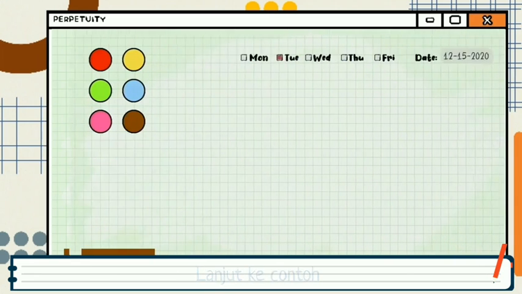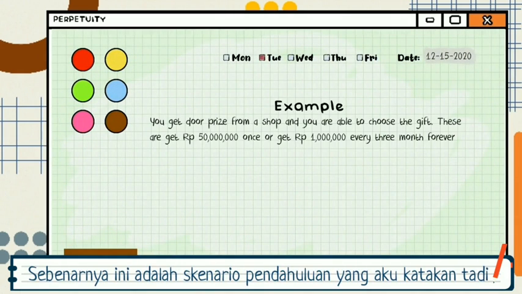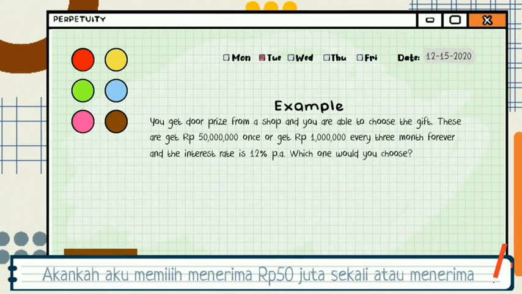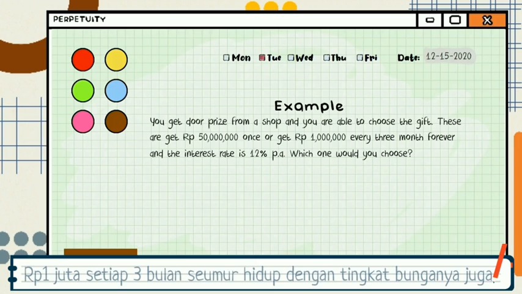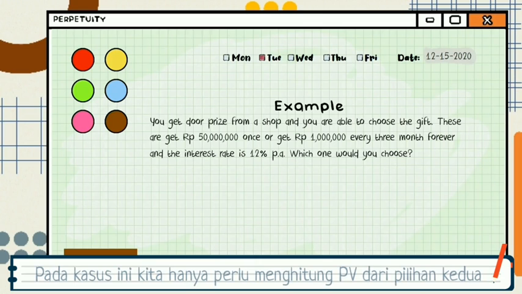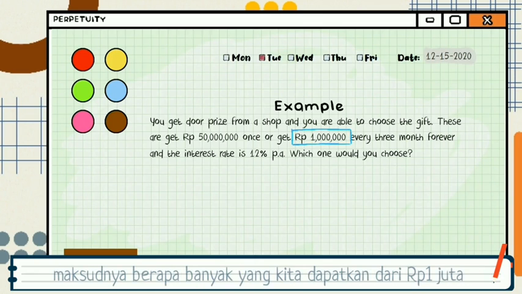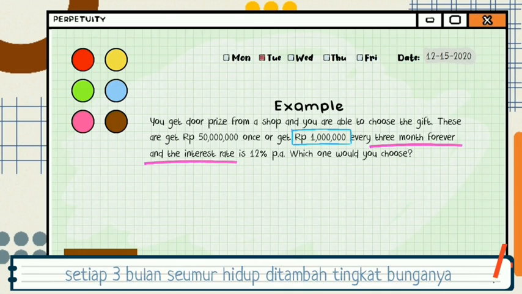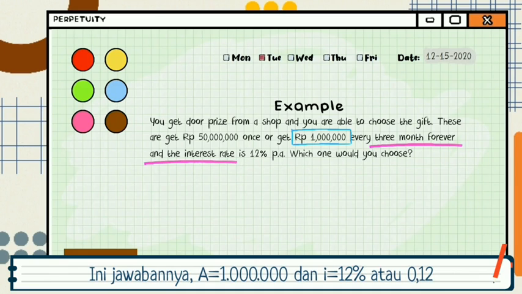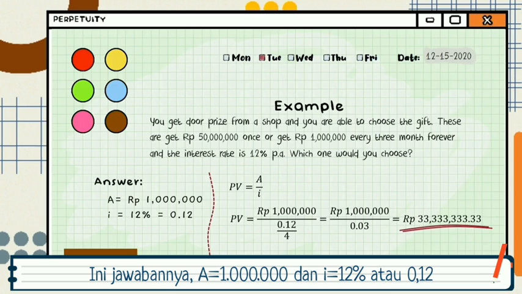We continue with the example. Actually, this is the introduction scenario as said before. Would I choose to receive 50 million rupiahs once or receive 1 million rupiahs every 3 months forever with the interest rate? In this case, we just need to calculate the present value of the second option. I mean, how much would we get from 1 million rupiahs every 3 months forever with the interest rate? So, this is the answer. A is 1 million rupiahs and I is 12% or 0.12.